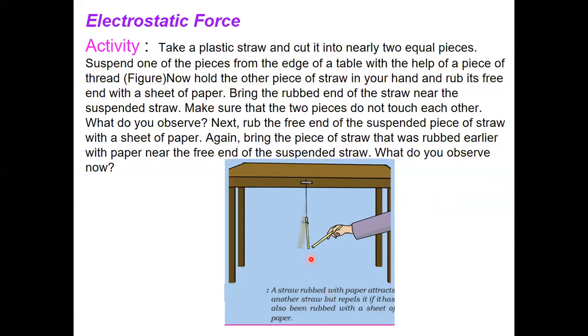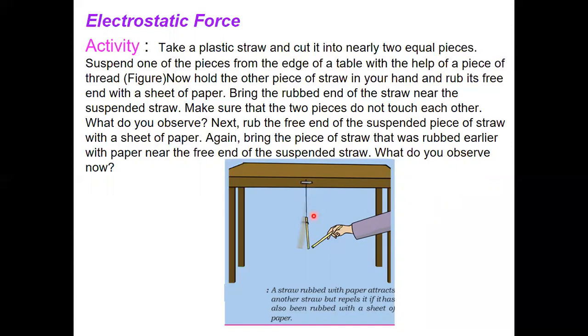See children, it is a plastic straw. You cut it into two pieces, equally. These are two pieces of a plastic straw. You suspend one of the pieces from the edge of a table with the help of a piece of thread.